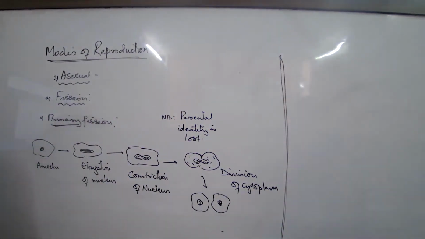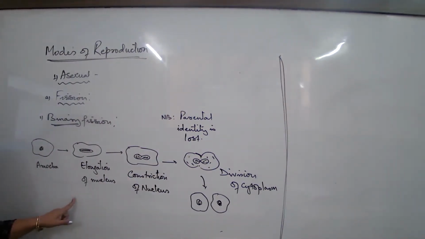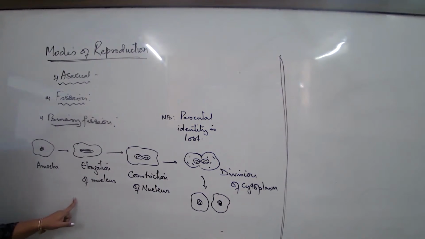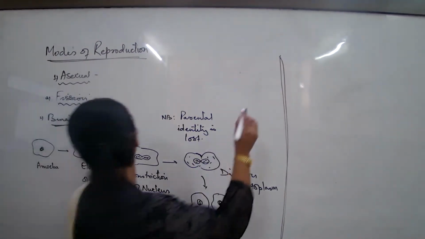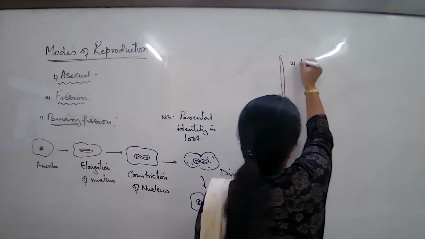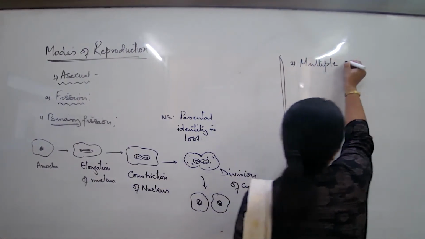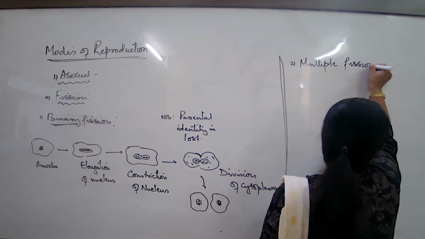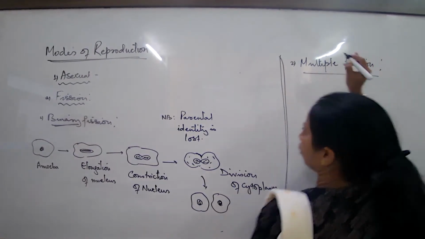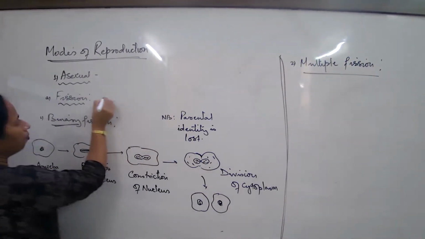Look into the features. After this, I'll ask you to write down the differences on your own. We are talking about binary fission. Now, the next part would be multiple fission. Binary fission and multiple fission. What type of organisms show binary fission?